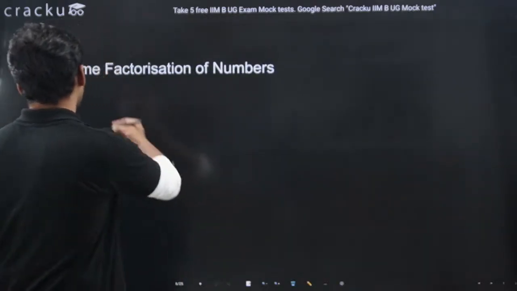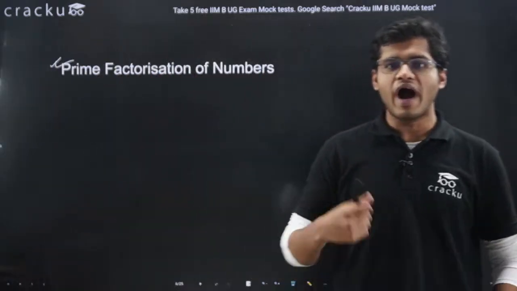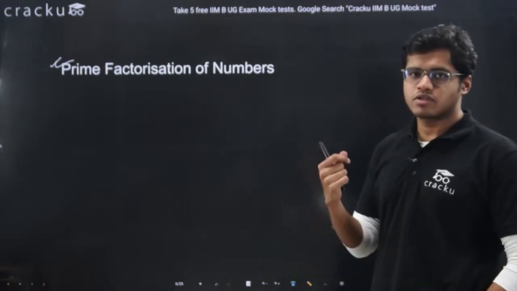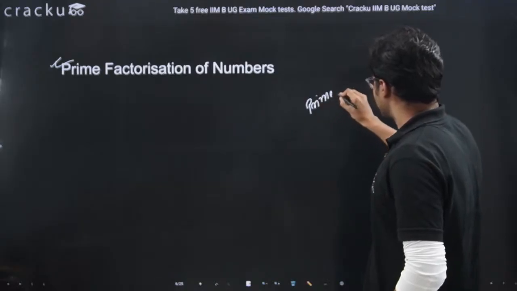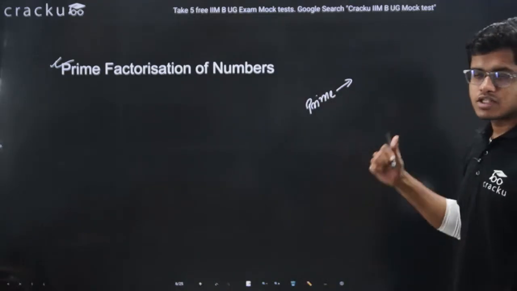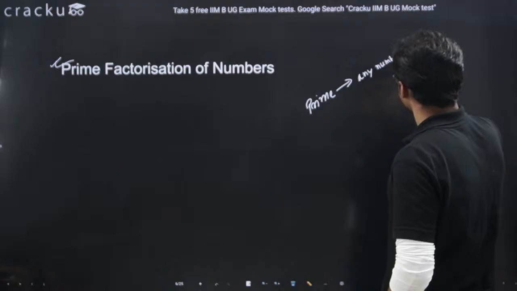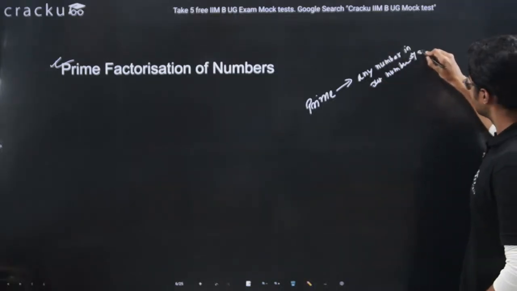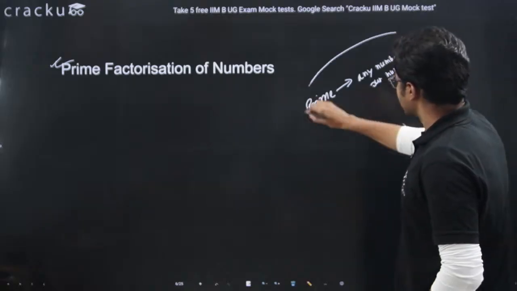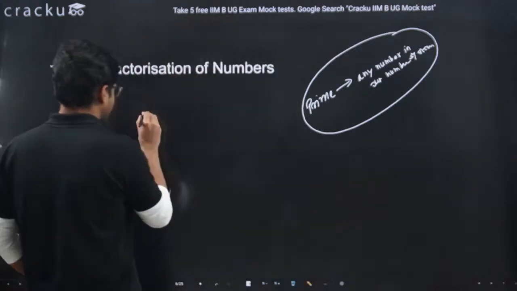Now comes prime factorization of numbers. As I was telling, why did we learn prime numbers first? The reason is that from these prime numbers we can make any number in our number system, and that's why they are termed prime.